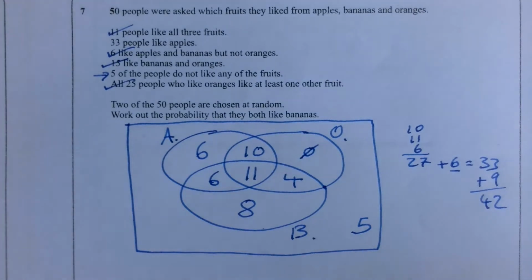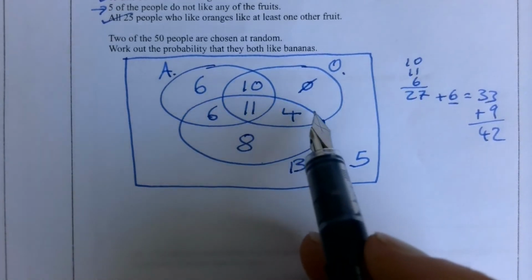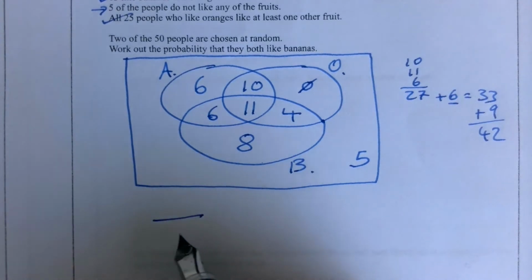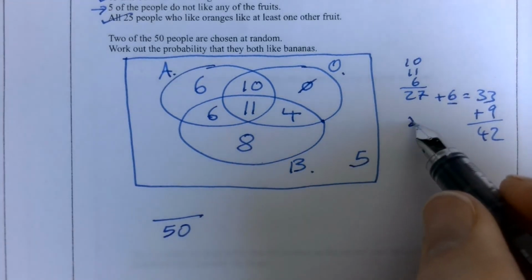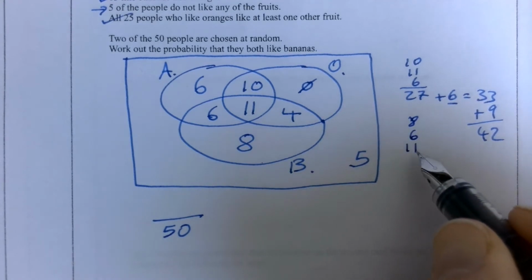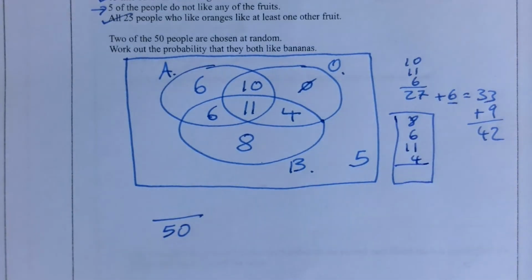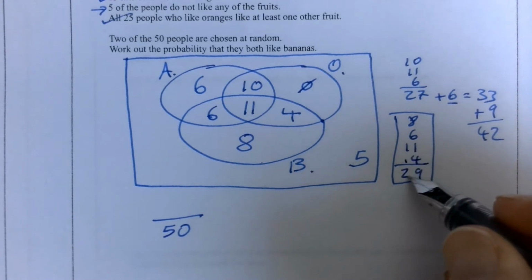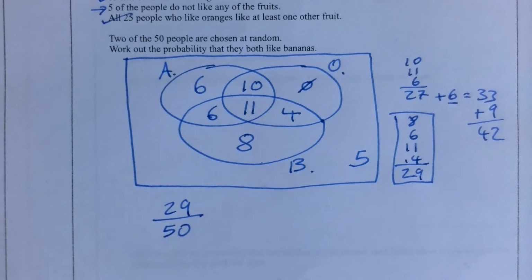Work out, 2 of the people are chosen at random, work out the probability they both like bananas. Well, we're not bothered about all of these different bits, all we're bothered about is how many like bananas out of how many. So out of the 50 chosen at random, 50 is how many people we've got, and then we've got 8 plus 6 plus 11 plus 4 for how many like bananas altogether. That is 10, 18, 19, 29. I make that. So the first person that you choose would be a 29 in 50.